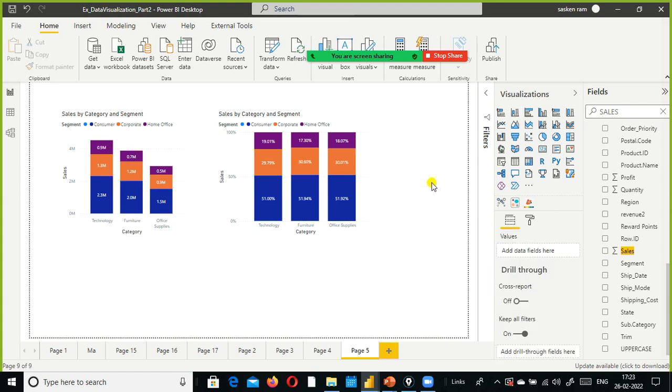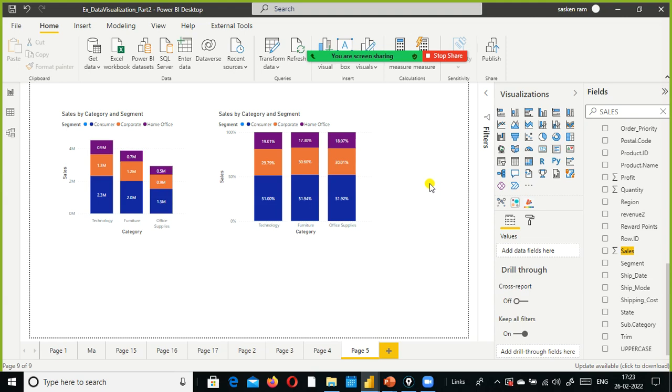No, it is not for hierarchy. With matrix we have the drill down functionality enabled. With table it is not available. The other difference is table is 2-dimensional, whereas matrix is multi-dimensional.